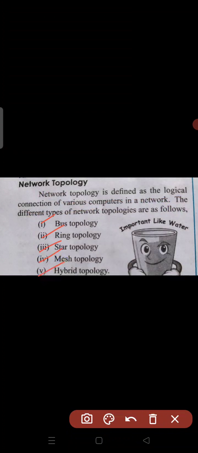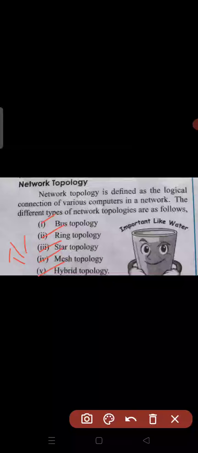nodes here. Nodes means a device. It can be a computer, or a printer, or anything. We say node, N-O-D-E. So a node is nothing but a device which is connected in a network. It can be a computer, a printer, a scanner, or any device that is connected in the network. Let us see in detail about all these topologies one after the other.